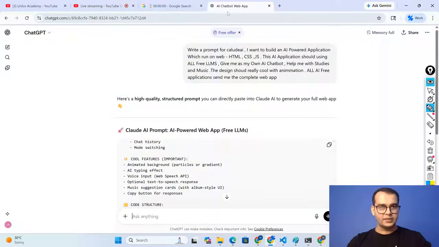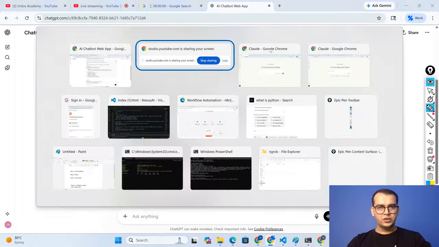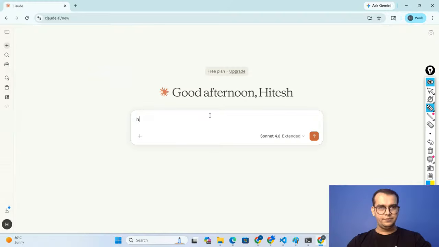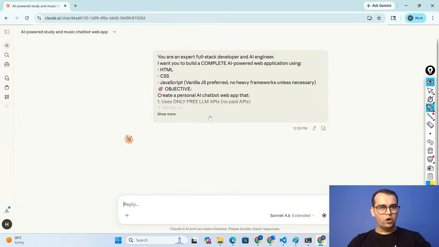Okay. So the prompt, as you can see on my screen. Is my screen visible to you? Yes. As you can see, this exact prompt, I will copy this, put it inside Claude AI and press enter.